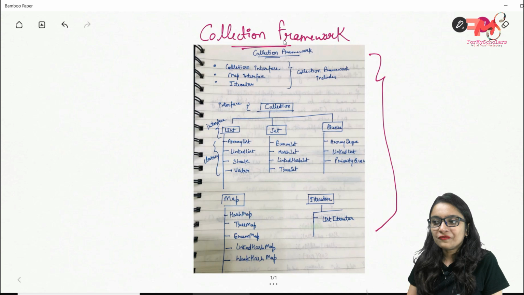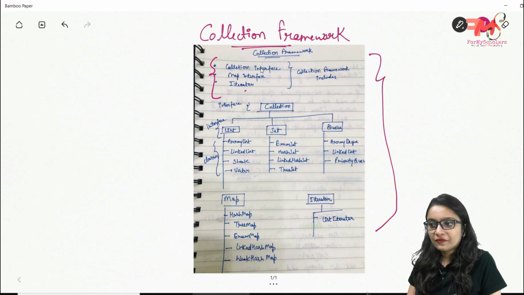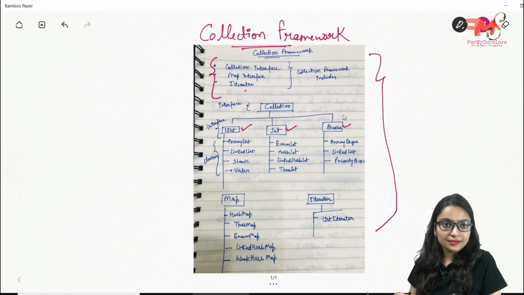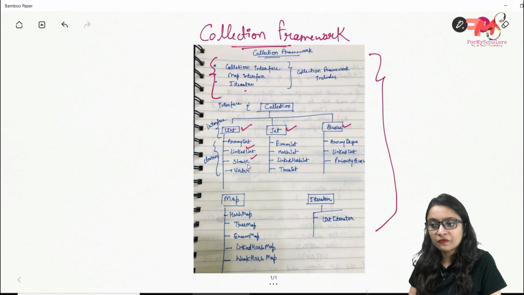So collection framework includes 3 things: collection interface, map interface and the iterator. Now collection interface includes 3 other interfaces, that is list, set and queue. And these interfaces themselves include different classes, like list includes array list, linked list, stack, vector.